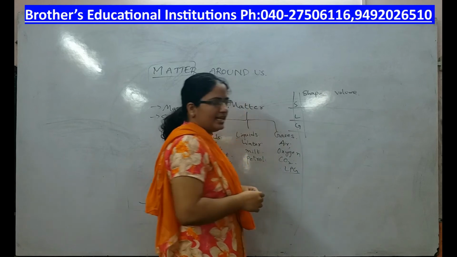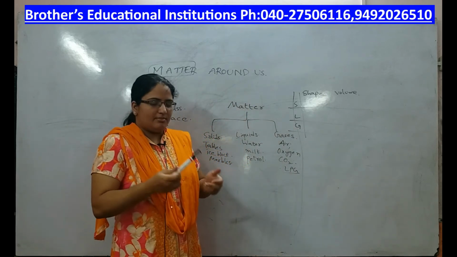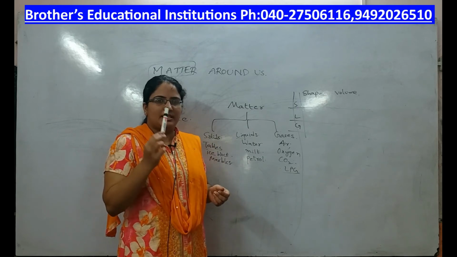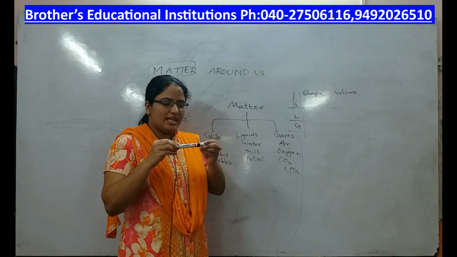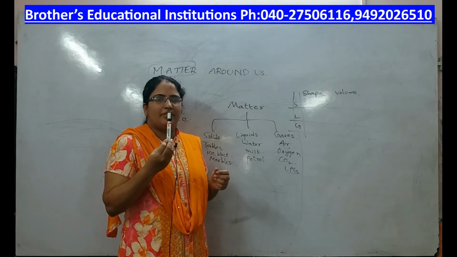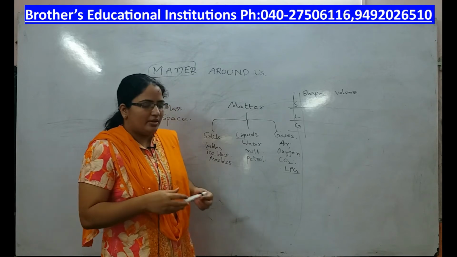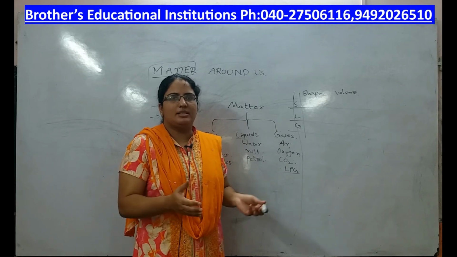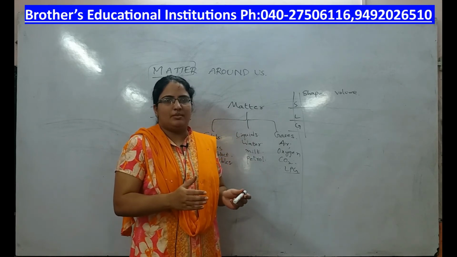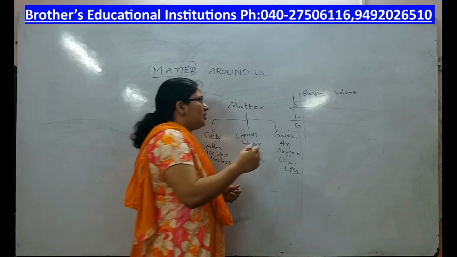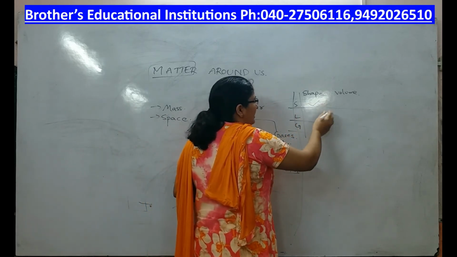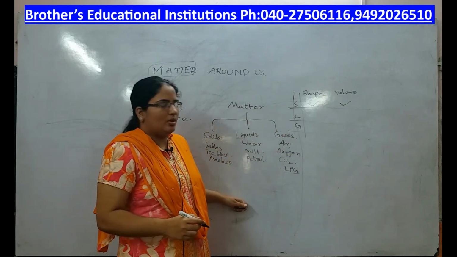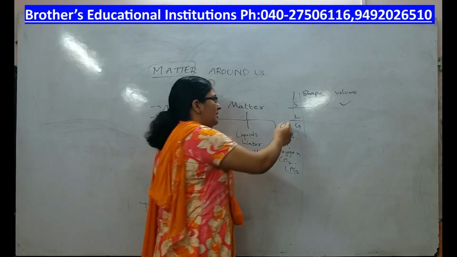Now, let us take solids. This marker is a solid? Yes, because it is hard, it has some definite shape and it occupies some definite volume. So, a bench also comes under solid. It has a definite shape, definite boundaries and it is occupying some space. Okay. So, solids have definite shape, they have definite volume. Volume means the space occupied by an object.